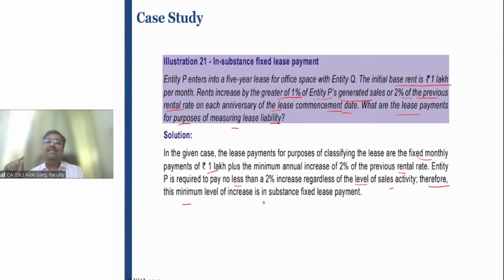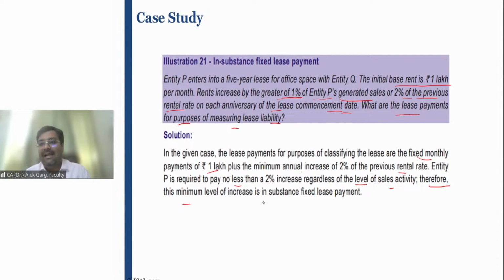When you're talking about in substance fixed payment, just think about what is fixed. That is an estimate, right? You are saying that expected sale is 5 lakh rupees. That is an estimate. But on the inception date, you are considering future lease payment on the commencement date, right? At the time of inception of the contract. So when you're expecting today, then what is your fixed payment, which is 1 lakh? What is in substance fixed payment?